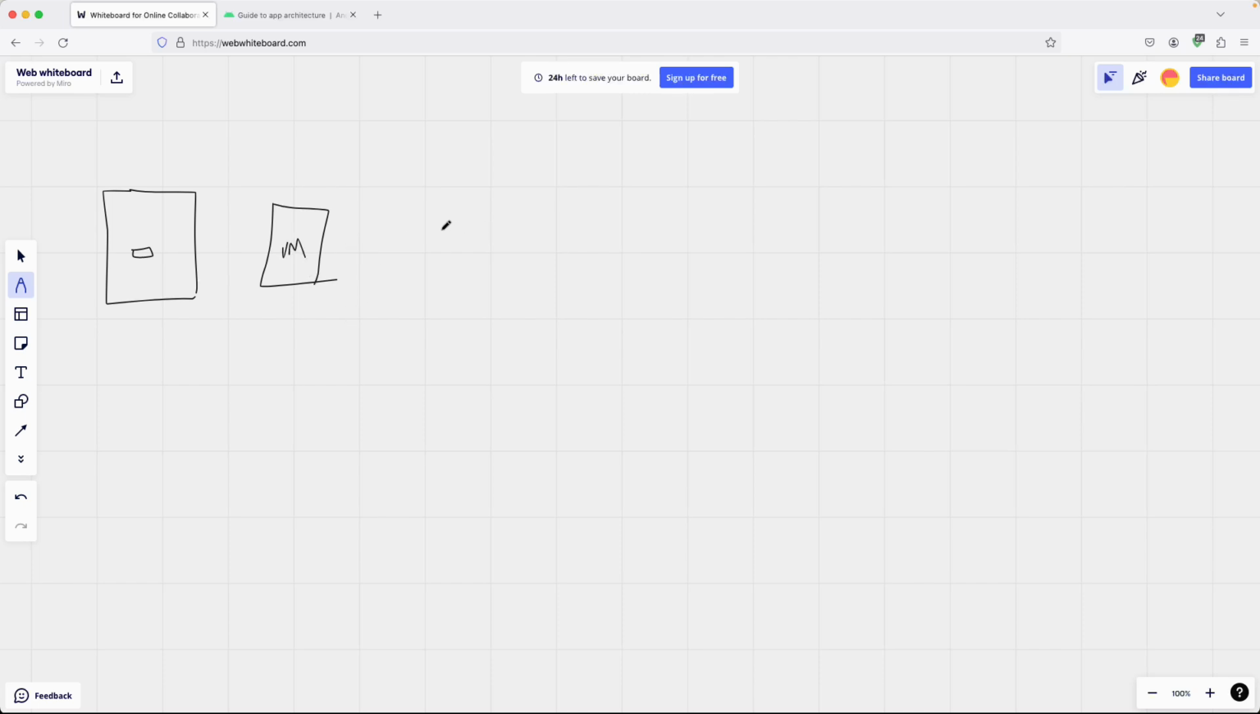This is our view model, and then we have our data layer. Let's just say this is our use case, and then you have one more layer, which is your repository. That's not good handwriting, but I guess that should be fine.